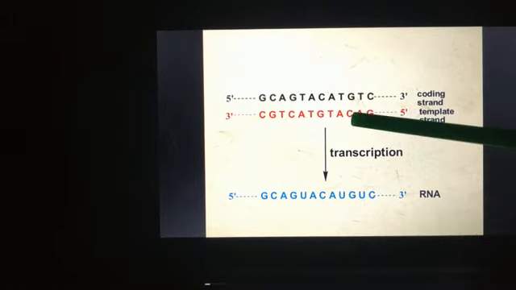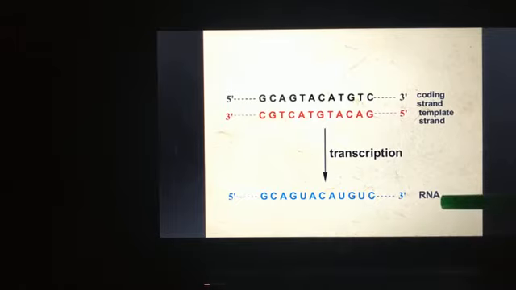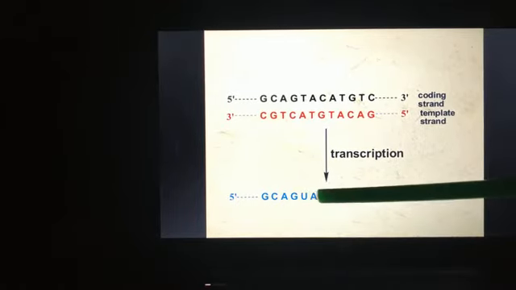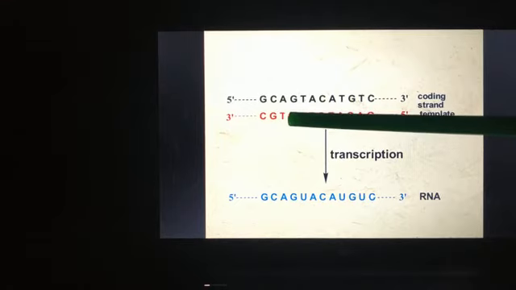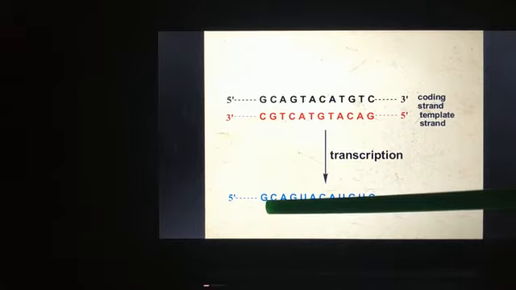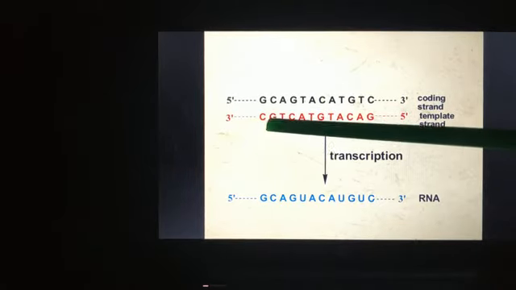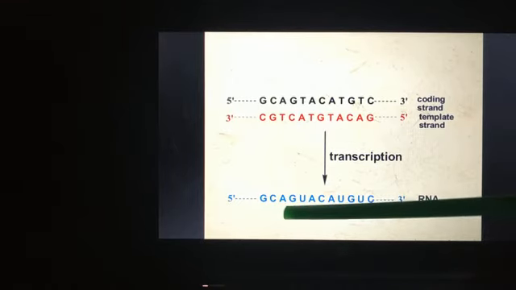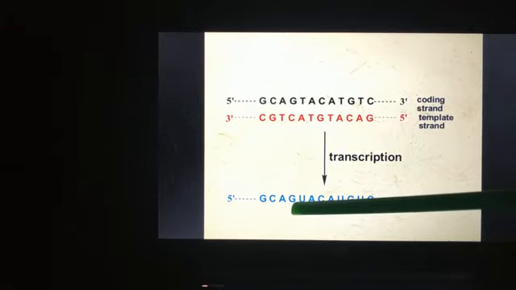After transcription, we will get the RNA and its sequence will be complementary to this template strand. Suppose C is present here, in RNA the complementary will be G. G is present here, complementary will be C. T present here, complementary is A. C is present here and the complementary is G.